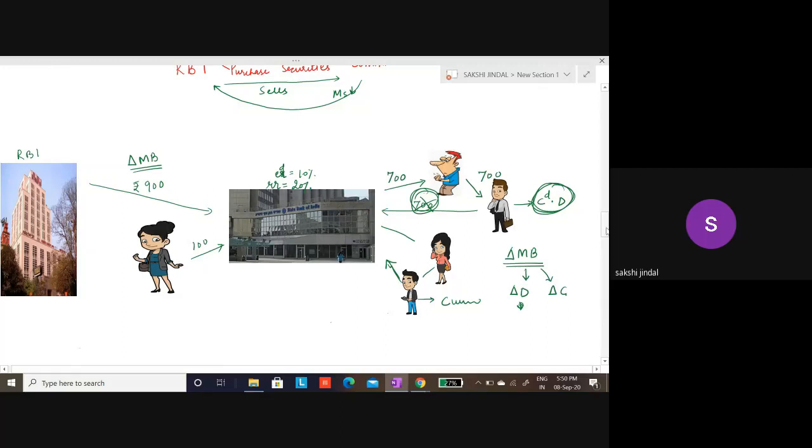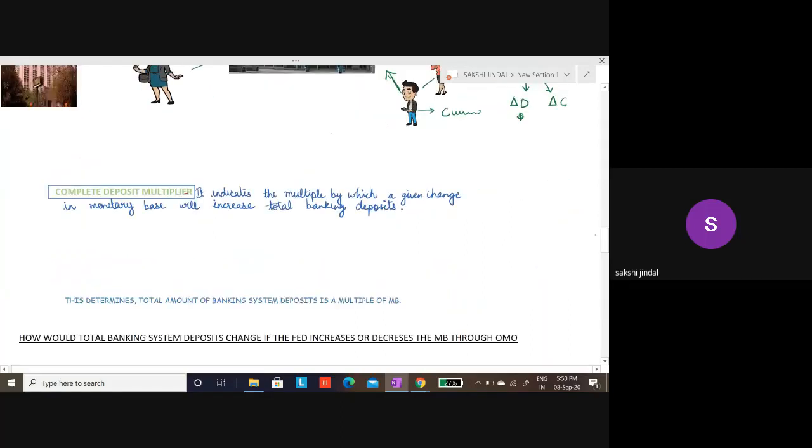Okay, so for that I will study what is the complete deposit multiplier, which indicates the multiple by which a given change in monetary base, which is MB, will increase or decrease total banking deposits D.